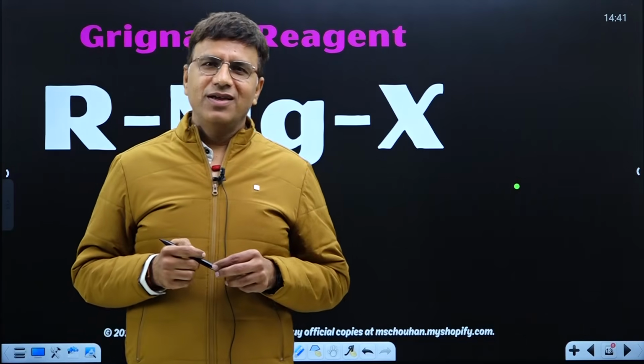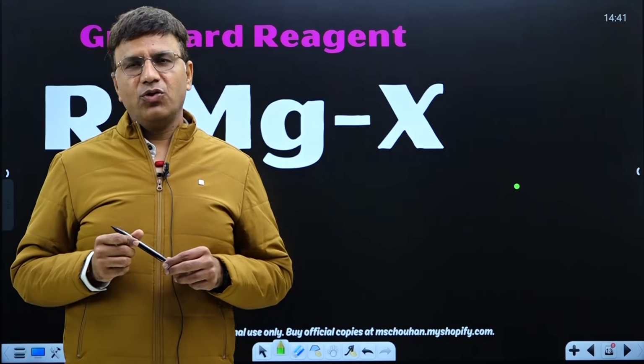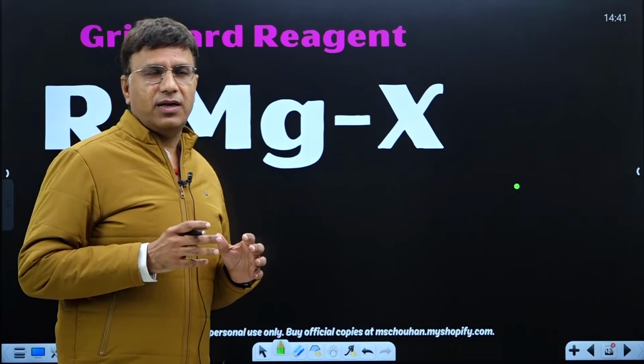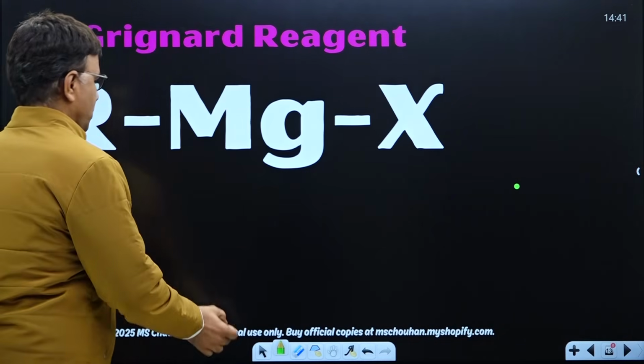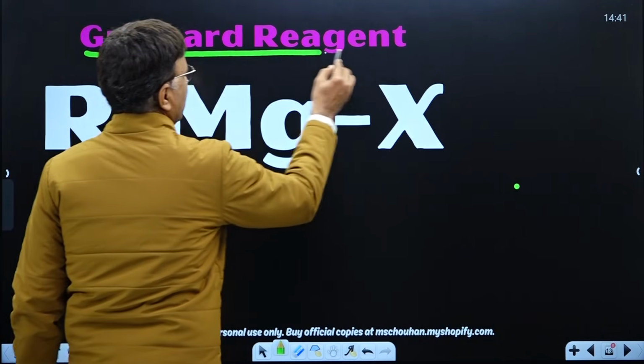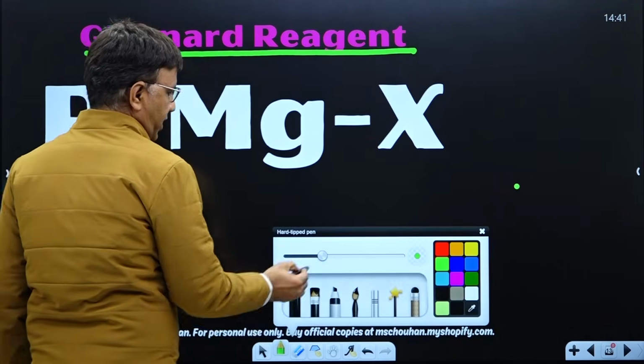Hello to everyone. Today we will start the new topic, which is Grignard reagent. The very important topic, the Grignard reagent. So first of all, what is Grignard reagent?